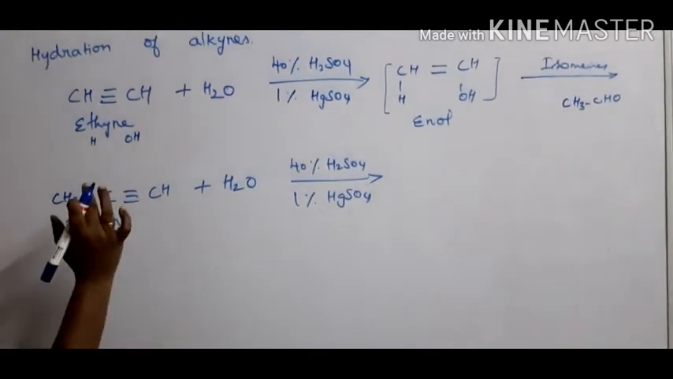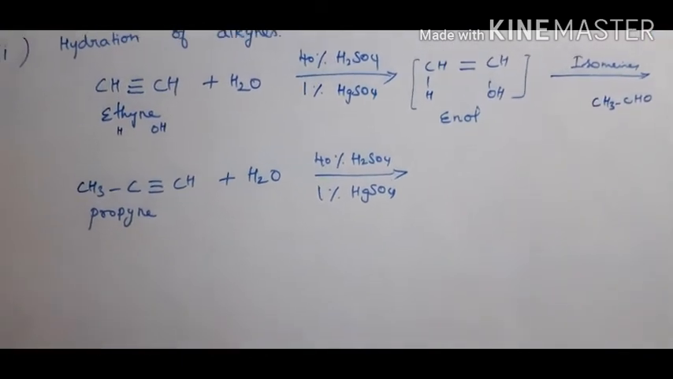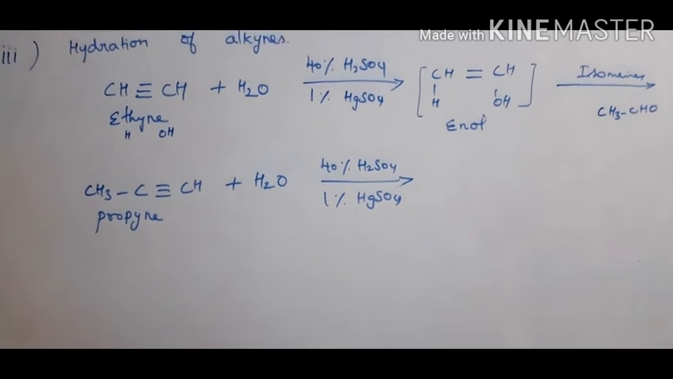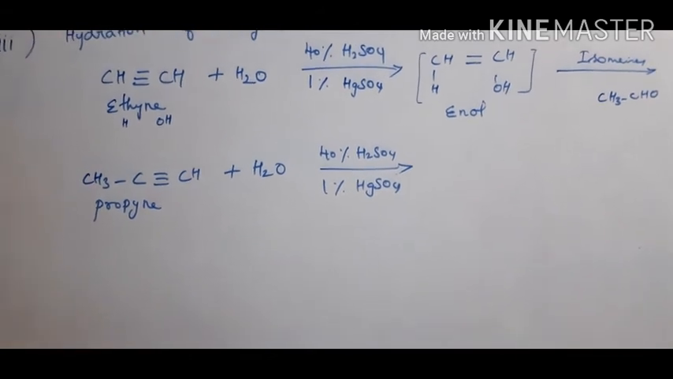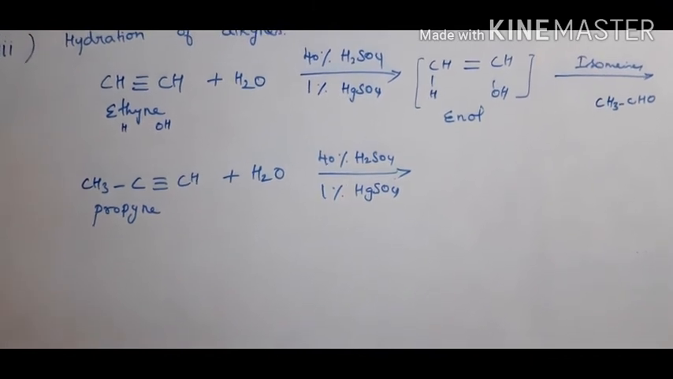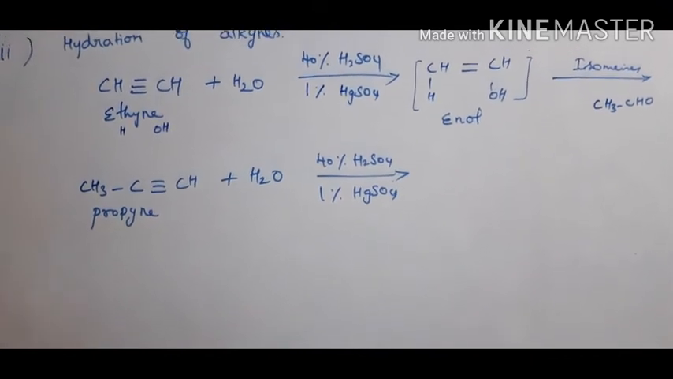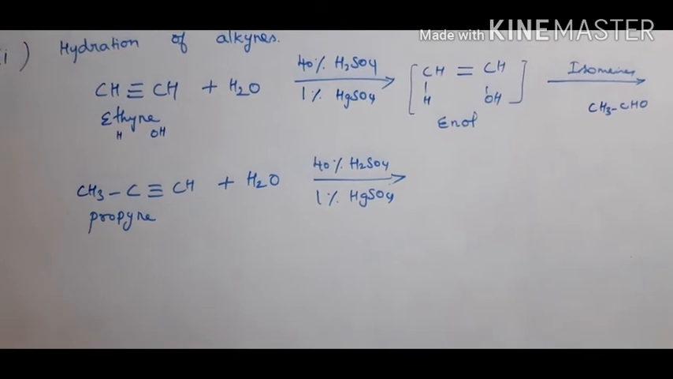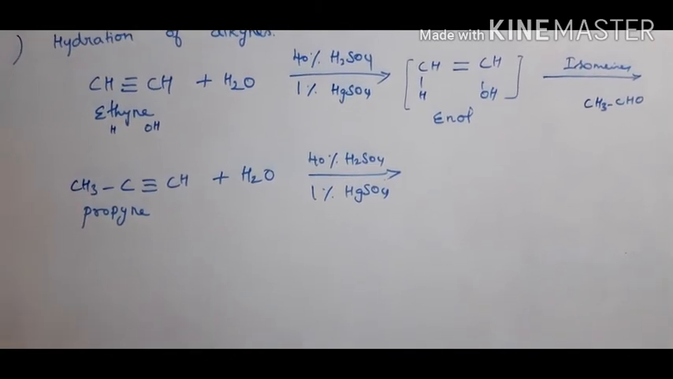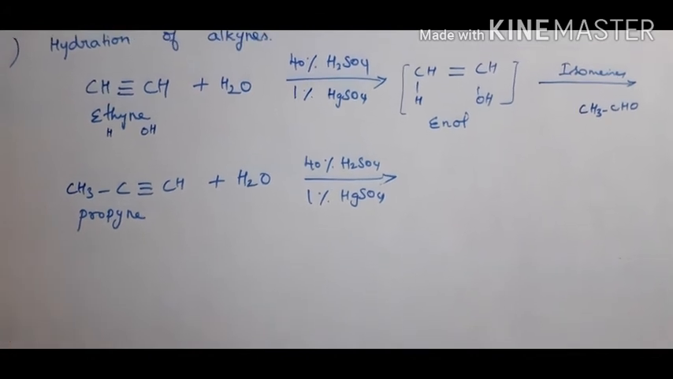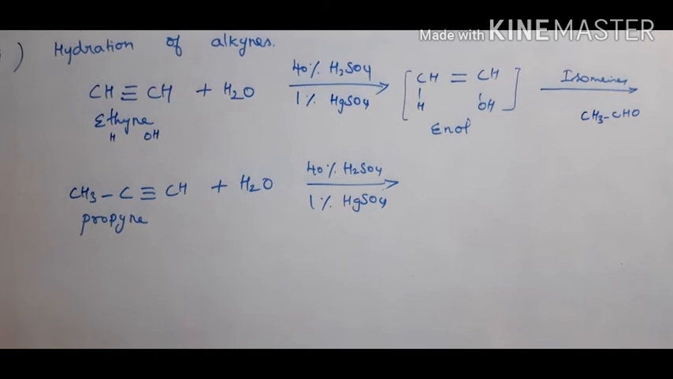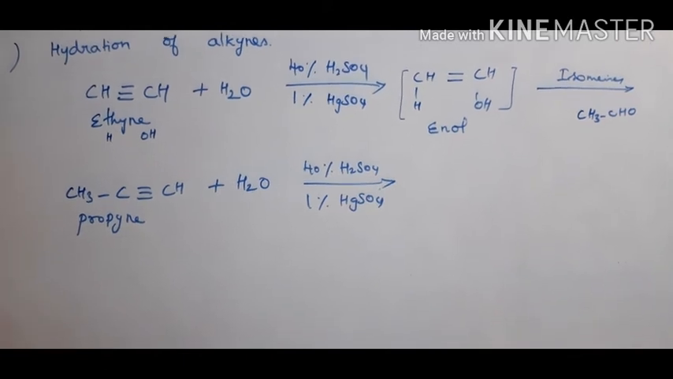Therefore, if any addition reaction takes place in alkenes or alkynes, first we have to follow Markovnikov rule. In unsymmetrical alkenes or alkynes, if any addition reaction takes place, then we have to follow Markovnikov rule. Do you know what is meant by Markovnikov rule now? You studied in 11th standard. What is Markovnikov rule? The negative part of the addendum is attached to the carbon which carries the least hydrogen.